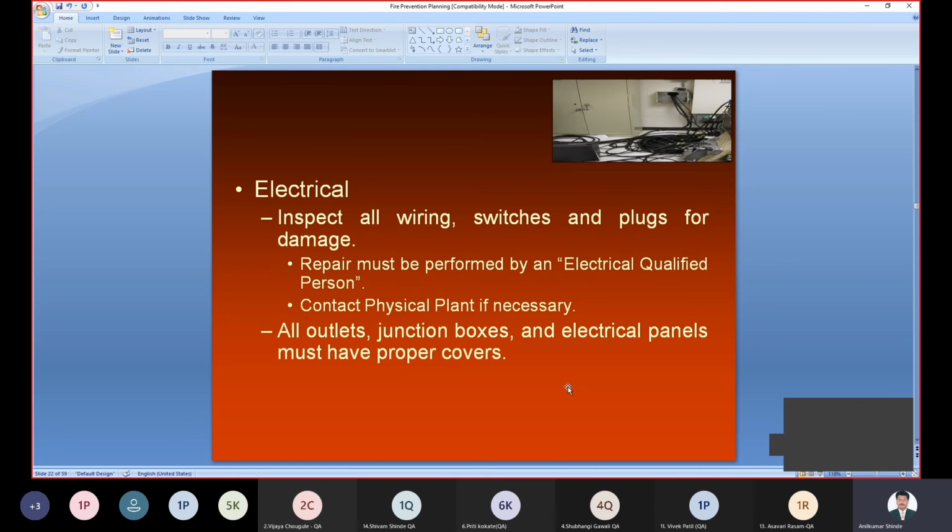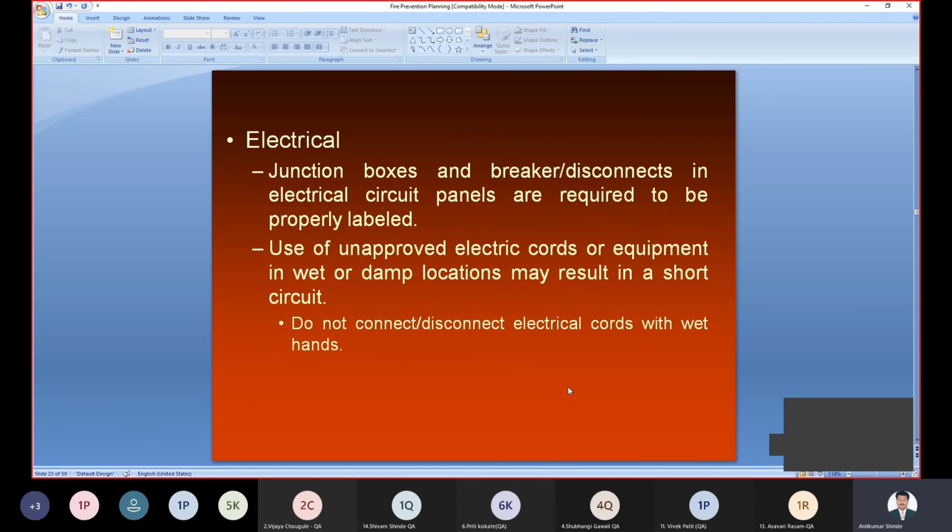Due to the electrical sparking and short circuit, a fire will not happen. So the electrical panel should be properly covered up with the help of coverings. Then electrical junction boxes, breakers, or disconnect electrical circuit panels are required to be properly labeled. So you can properly label the breaker. Breakers are used for breaking the different construction material circuits, so properly labeling the breaker is also required.